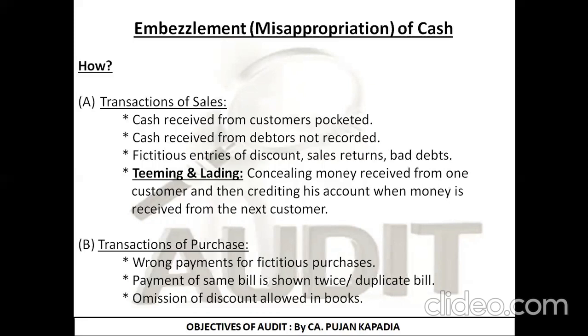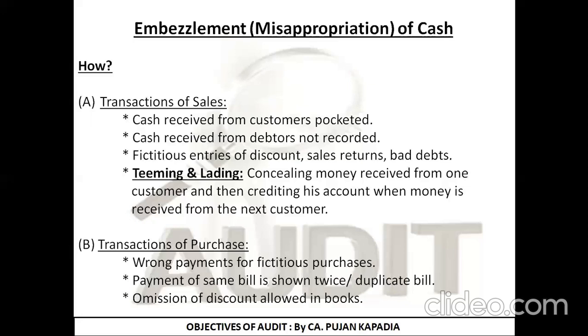Third point is fictitious entries. That is, wrong entries which are not actual, but I'm showing in the books of accounts as discount, sales return, or bad debts. Bad debts, you are very well aware, is nothing but my loss. For example, Mr. A, to whom I have sold goods of rupees 50,000 on credit. Now I'm showing rupees 5,000 as bad debts from Mr. A. As a result, his final balance that he is supposed to pay me is 45,000. That is 50,000, the original sale amount, minus 5,000, the amount of bad debts.